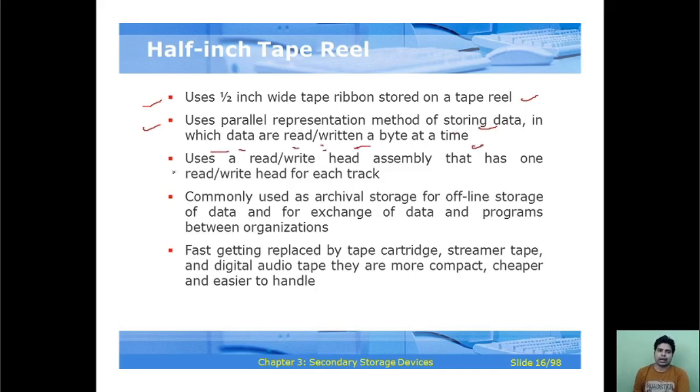It uses a read write head assembly that has one read and write head for each track. It is commonly used for archival storage, for offline storage of data, and for exchange of data and programs between organizations. A key characteristic is that it is fast getting replaced by tape cartridge, streamer tape, and digital audio tape. They are more compact, cheaper, and easier to handle.